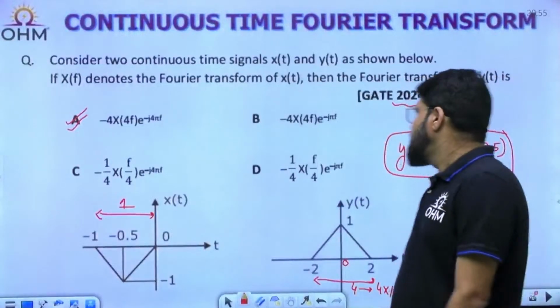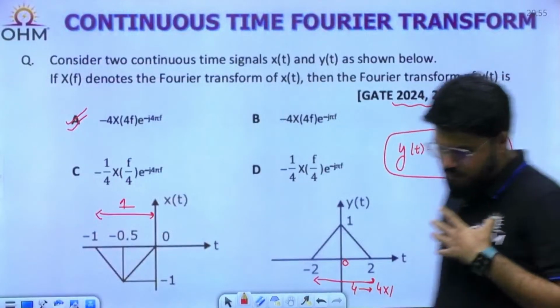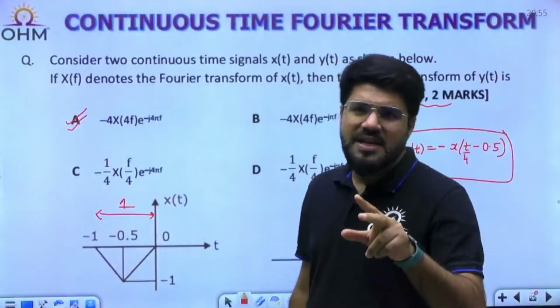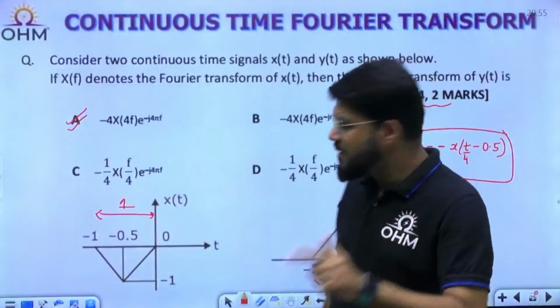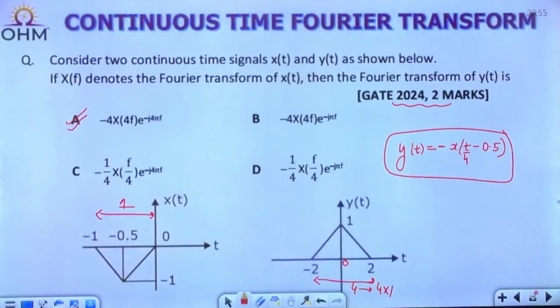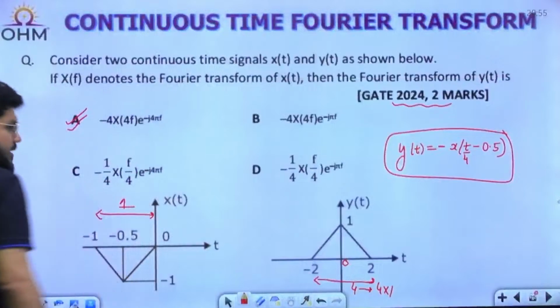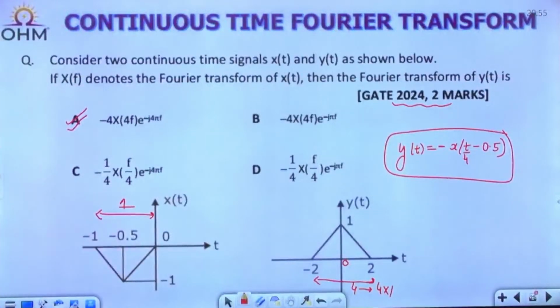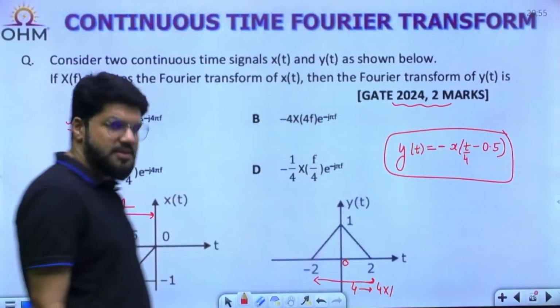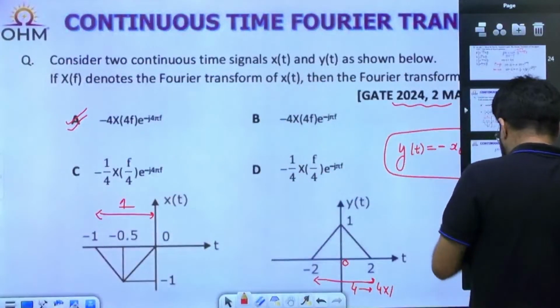This is a GATE 2024 2 marks question. Property based. There are two steps actually in the question. Property is the second step, but first is relating the x(t) and y(t) waveforms. That is the first thing that you should know. Correct, everybody? Relating the x(t) and the y(t) waveform. Let me know for any more doubts. This is a GATE 2024 2 marks question.